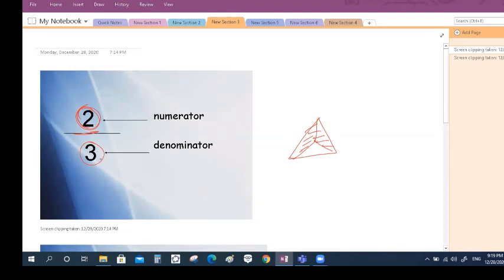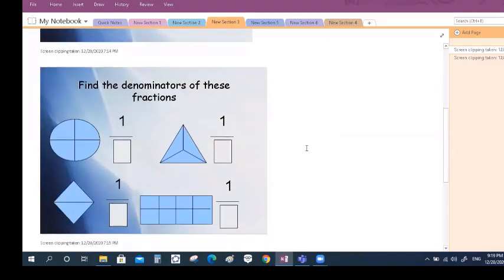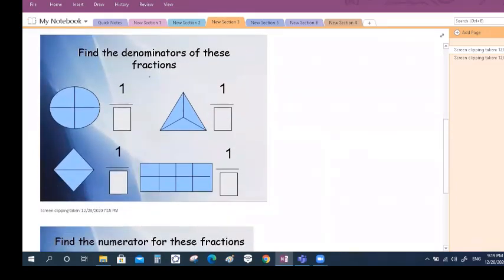I colored 2/3. I colored two parts out of three parts. Okay. Then here, if I need to write the number which represents the colored part, here, how many total equal parts? How many equal parts? 1, 2, 3, 4. But 4 equal parts, I will put it down in the denominator. I colored only one part. I write it in the numerator.